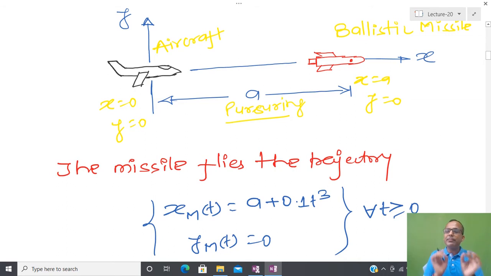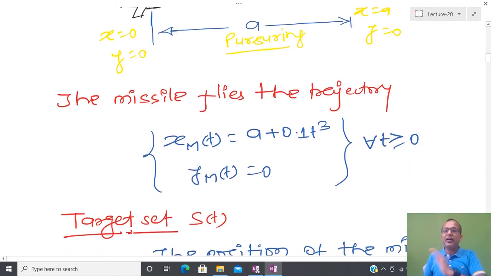For simplicity of the problem, we are assuming that our aircraft, using some mechanism, is able to identify the trajectory of the missile. Since the missile is moving only horizontally, I have a change of component along the x-axis, and that is defined like this. There is no vertical displacement, because we are just talking about horizontal motion for all t greater than or equal to 0.